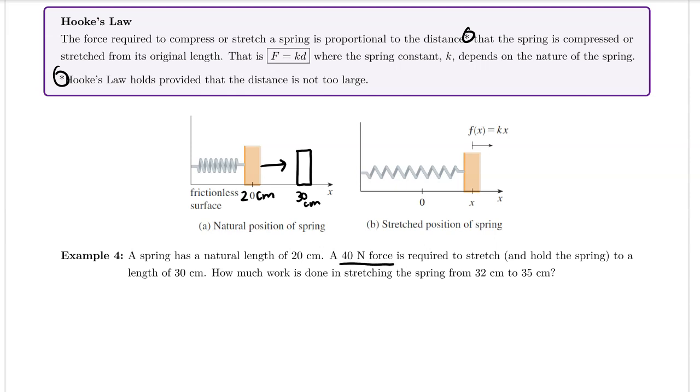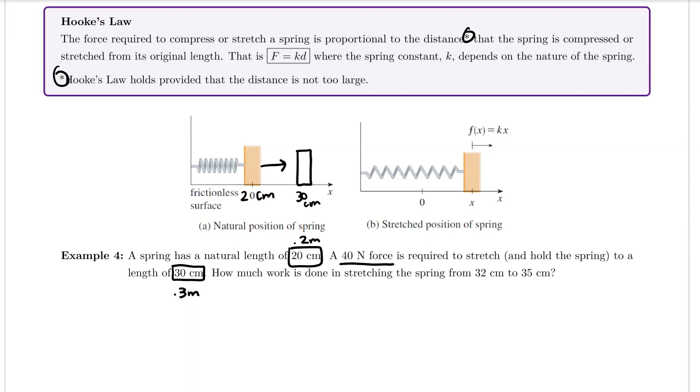Now, something that we want to be mindful of is that at the beginning of this video we talked about newtons, and newtons require that we be working in meters when we're talking about distance or displacement. And so I'm going to go ahead and take my 20 centimeters and convert that. That is equivalent to 0.2 meters. And then 30 centimeters is 0.3 meters. So this is 0.2 meters and this is 0.3 meters.